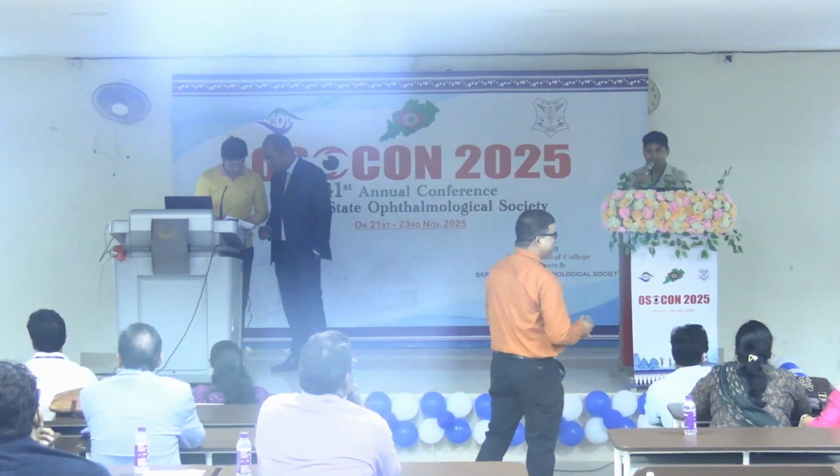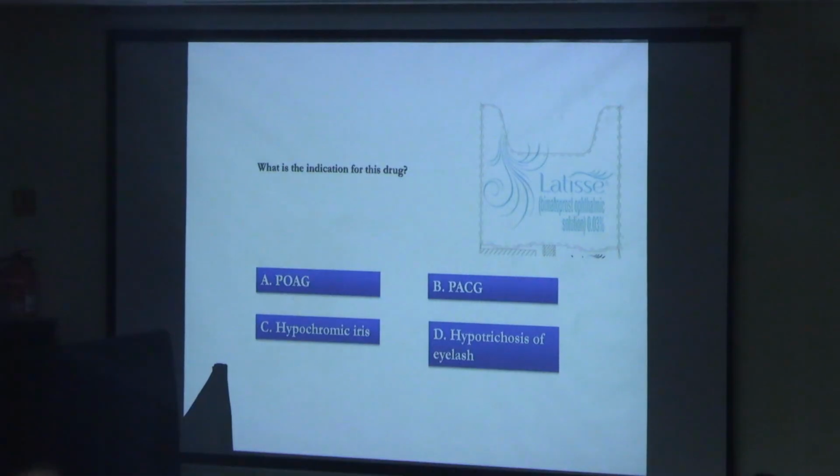PSCG, hypochromic iris or hypotrichosis of eyelash. This is a certain drug. What is the indication for this drop?